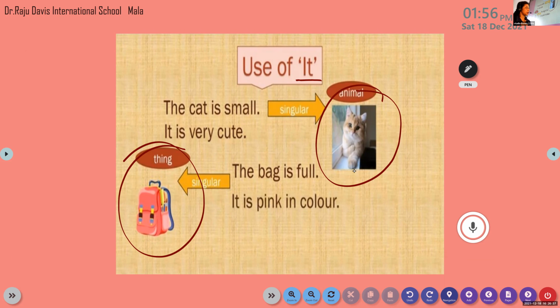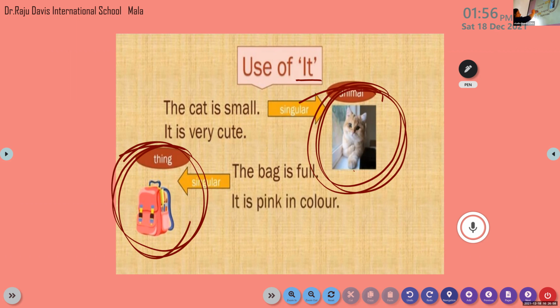And if it is an animal, which pronoun do we have to use? Come on, tell me. Some of you are not listening. It. Yes, it. So if you're talking about an animal or a thing, which pronoun do we have to use? It. If you're talking about an animal or a thing, we have to make use of the pronoun it. Clear to all of you? Now we have finished with this exercise.